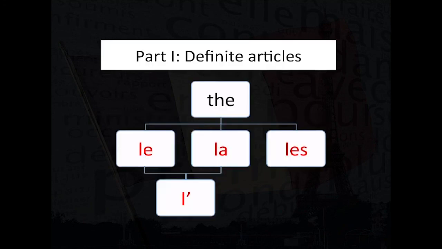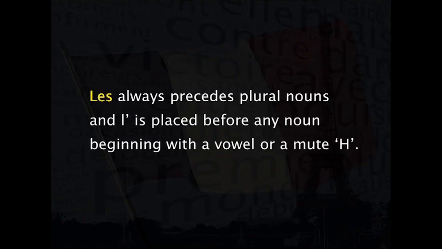We found out that the English definite article the has 4 forms in French: le, la, their variation l apostrophe, and les. Les and l apostrophe are relatively less complicated since the gender of the noun does not affect them. Les always precedes plural nouns and l apostrophe is placed before any noun beginning with a vowel or a mute h.